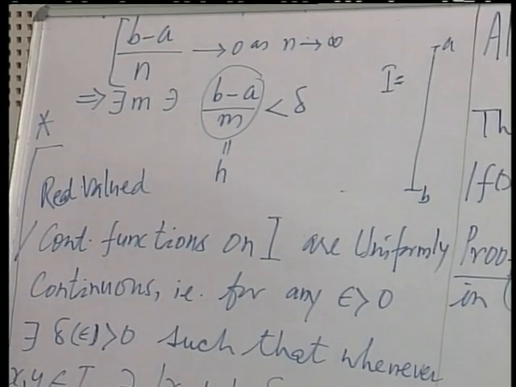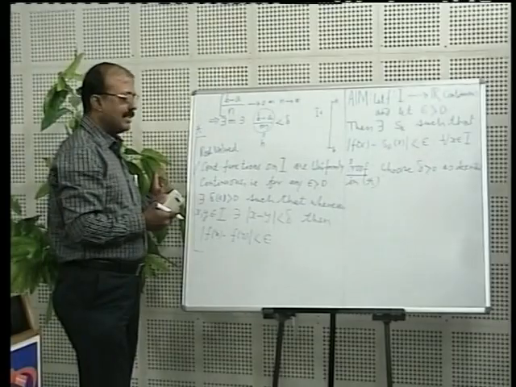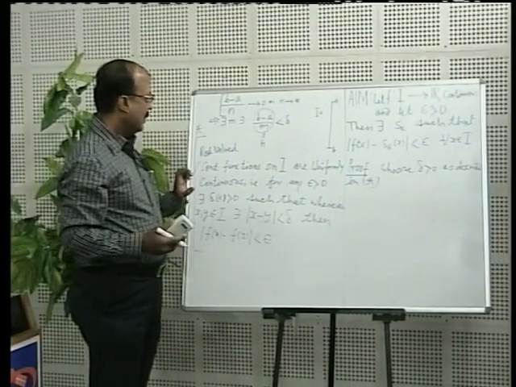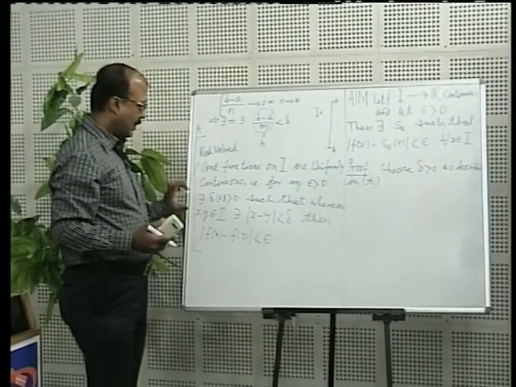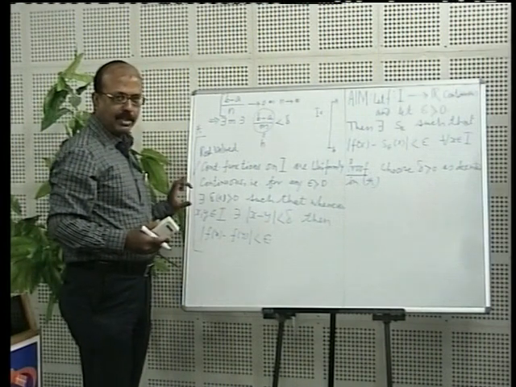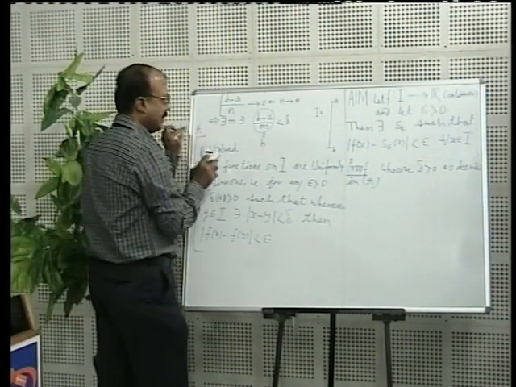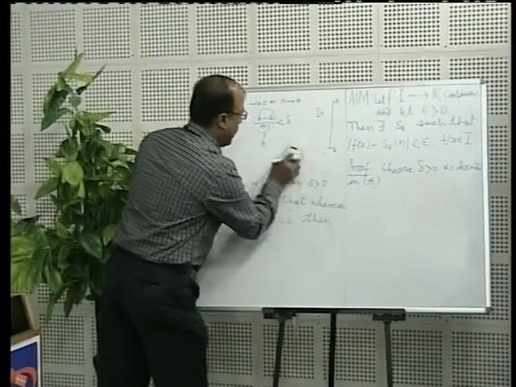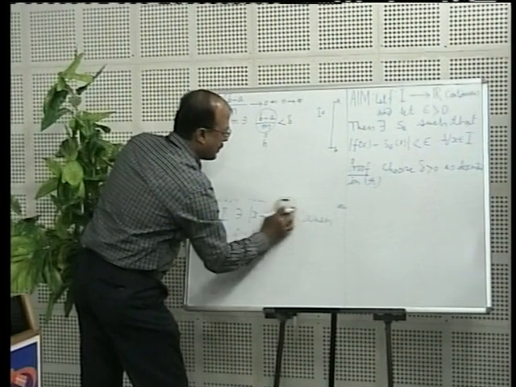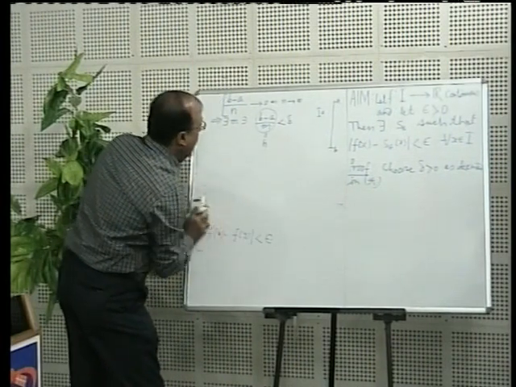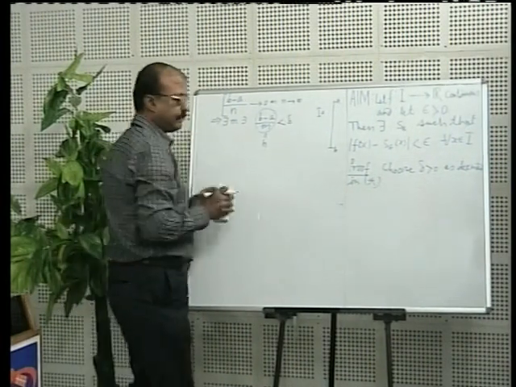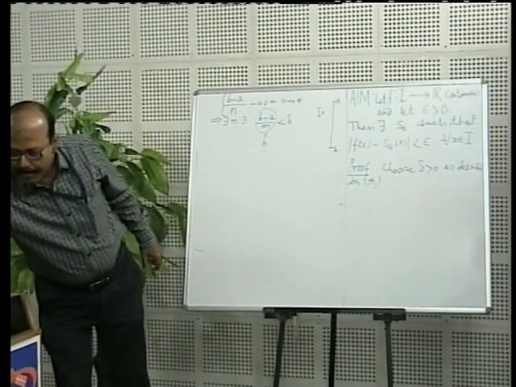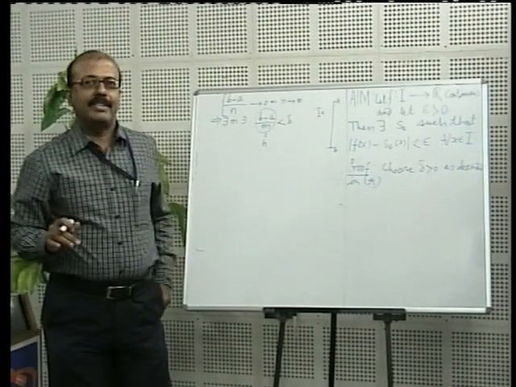I will erase this because of shortage of space; I'll have to erase certain things and keep certain things intact. I am sure that you have now noted down, or remembered, what uniform continuity is. So I'm going to erase it for you. This asterisk we have already used, so please remember this. Now this constant B minus A divided by M, I'm calling it H. This is my H. Now what do we do with this H?